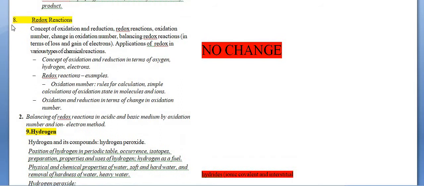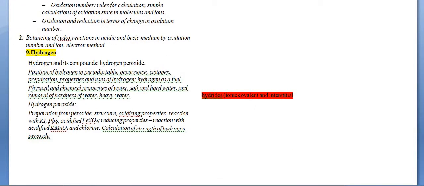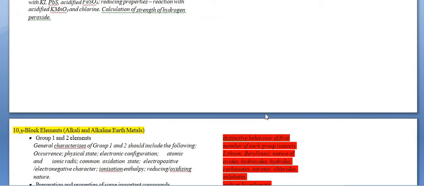Okay, now moving on to the next chapter, chapter number 8, that is redox reactions. Again there is no change in the chapter redox reactions, all the topics are intact. If we move on to chapter number 9, that is hydrogen, only one topic, the hydrides, ionic, covalent and interstitial hydrides, is decreased. The rest of the topics will remain the same, no change in them.